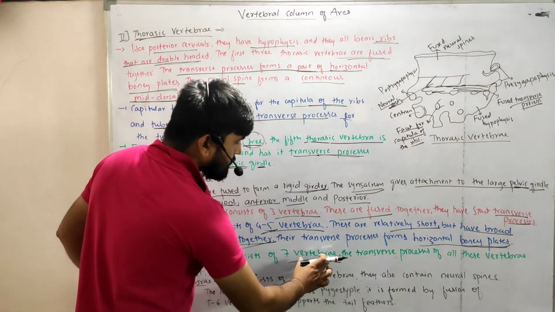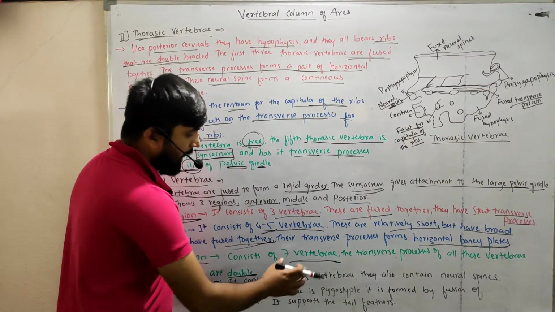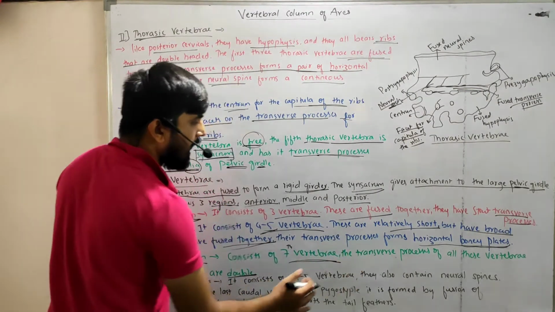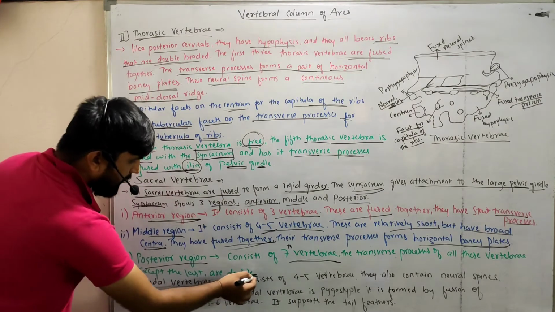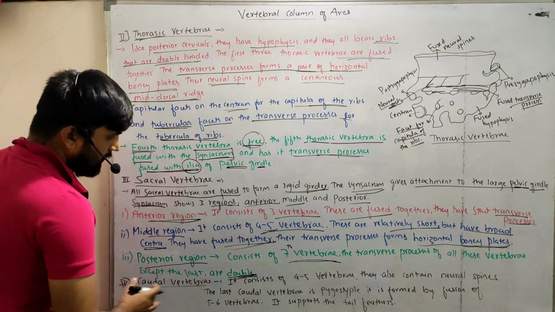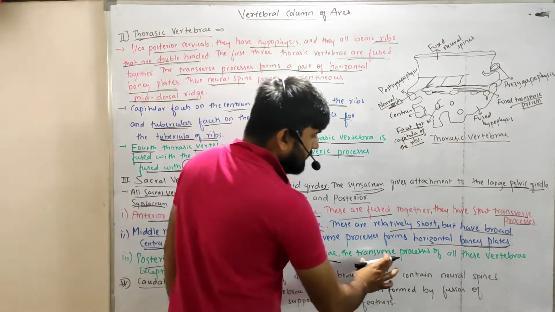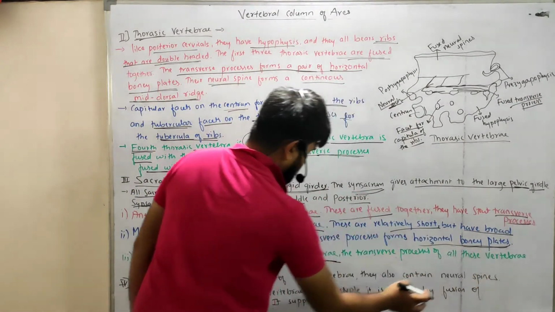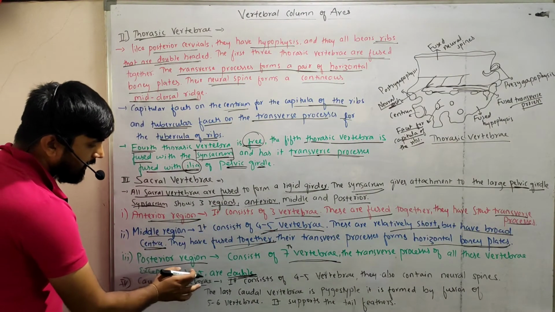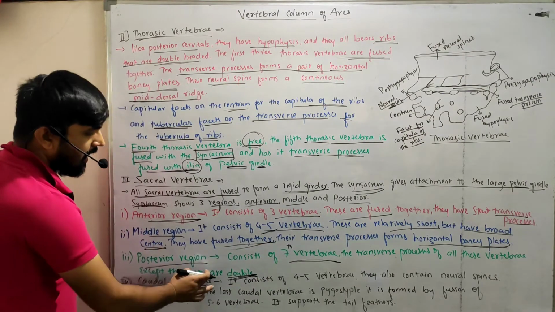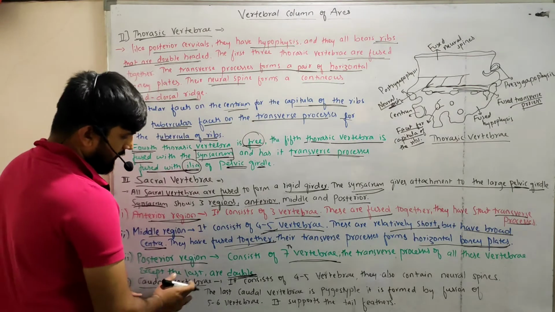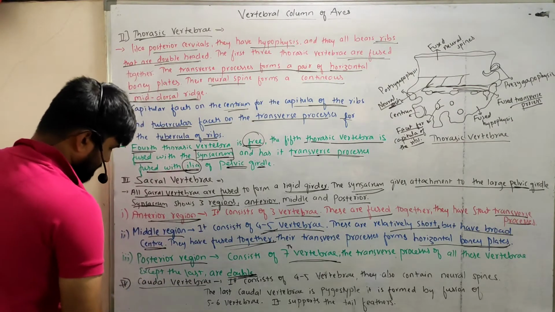Except the last one, the 7th one, the remaining 6 vertebrae have double transverse processes, right?